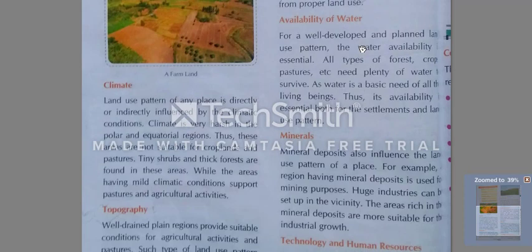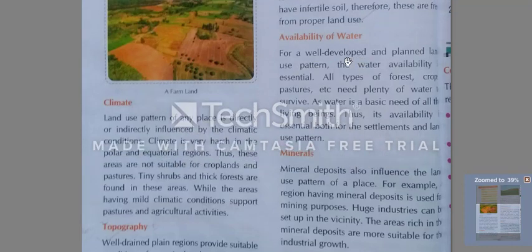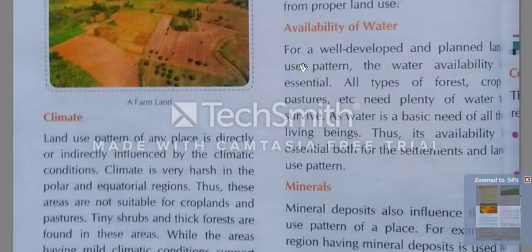Availability of water. See, availability of water is a factor that affects the land use pattern. For a well-developed and planned land use pattern, the water availability is essential. Essential means important.